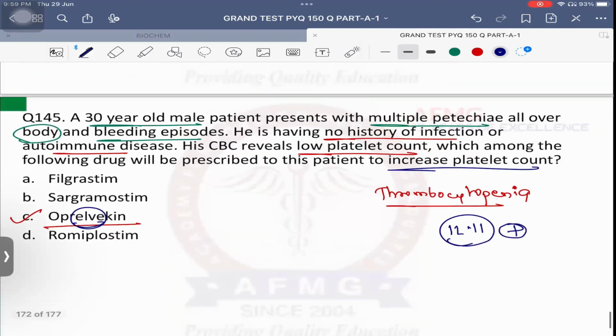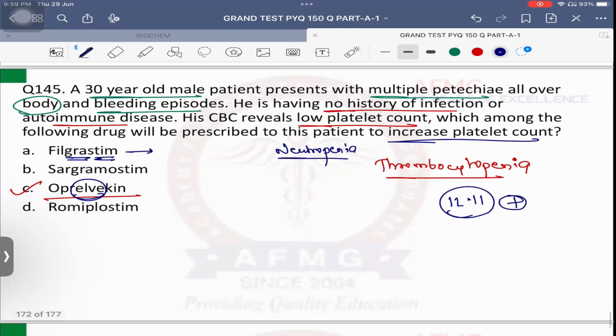Filgrastim is usually given in cases of neutropenia in the patient. So it is granulocyte colony stimulating factor. Sargramostim is granulocyte monocyte colony stimulating factor, and that is usually given in cases of granulocyte as well as monocyte deficiency in the patient. When do all these things usually happen?